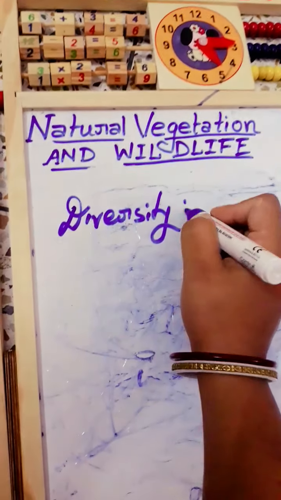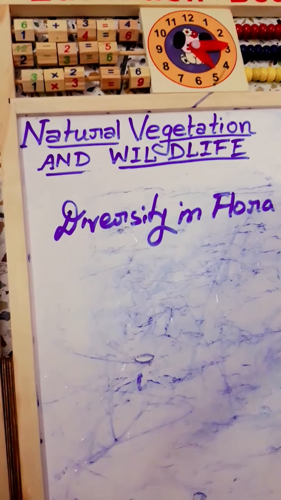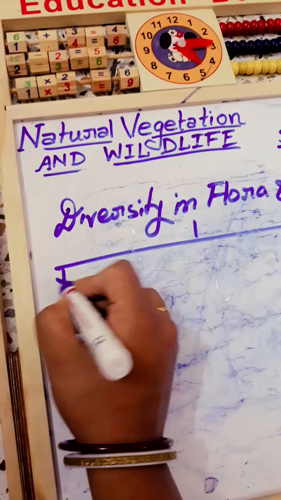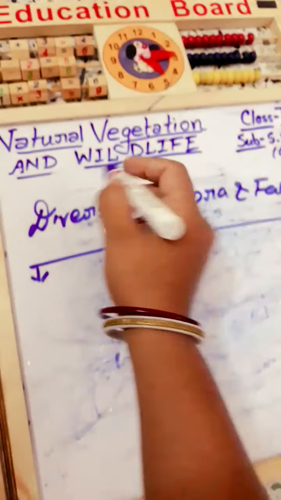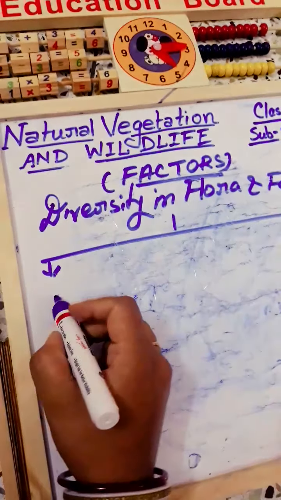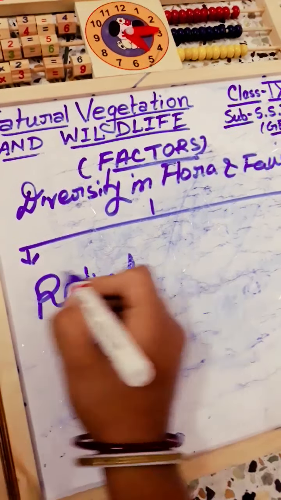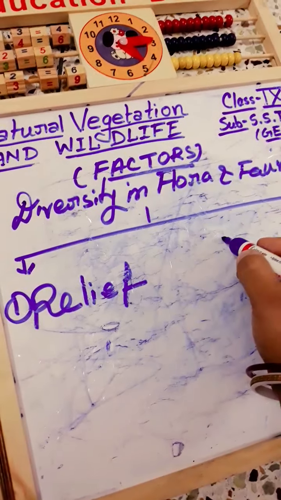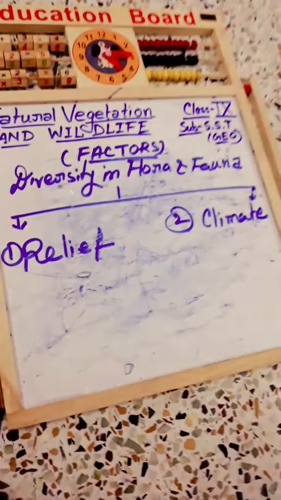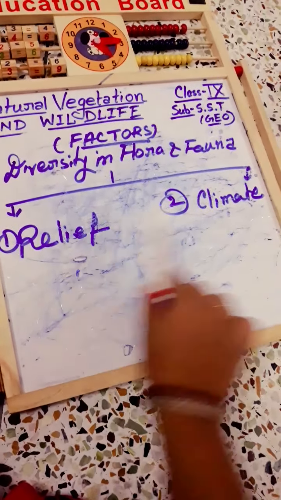Diversity in flora and fauna has some factors. Mainly there are two categories: relief, and number two, climate.